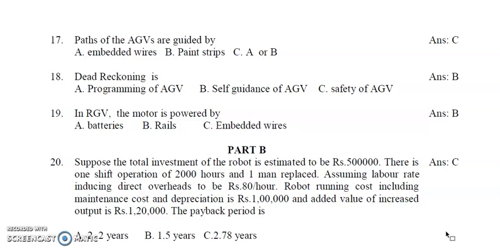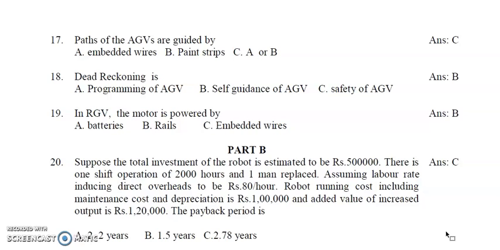And 19. In RGV, the motor is powered by: A. Batteries, B. Rails, C. Embedded wires. The RGV is a rail guided vehicle, so obviously the motor is powered by rails. B, rails, is the correct answer.